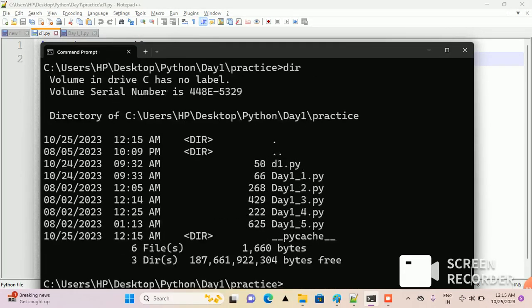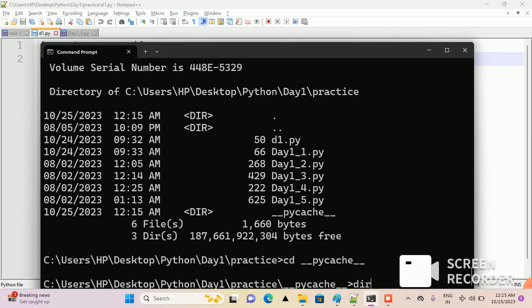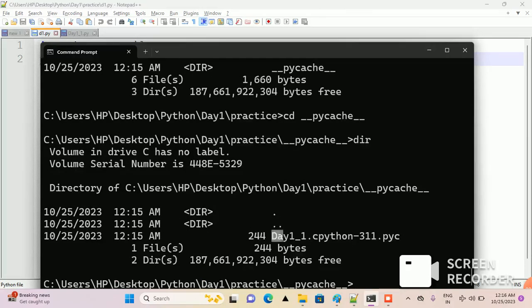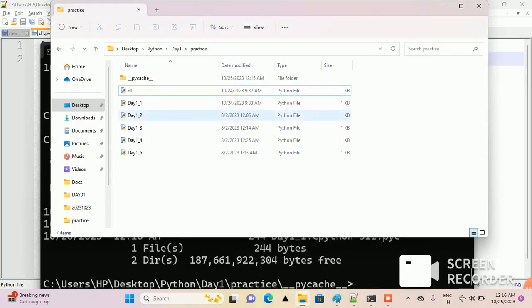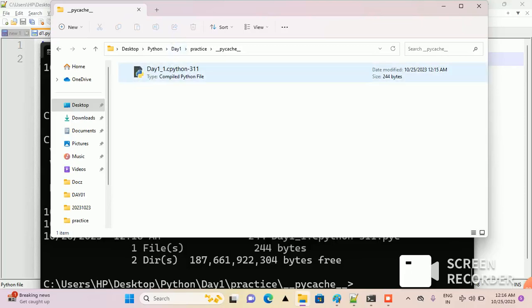Okay, now let's check the directories. If you see, this folder has been created. Let me open this folder. So if you see, this is the file generated. This is with extension pyc. It's a compiled Python file. Day1_1 is the file name, CPython is your compiler, and 311 is the version of that compiler. If I open it at the folder level, you can see the type is compiled Python file.